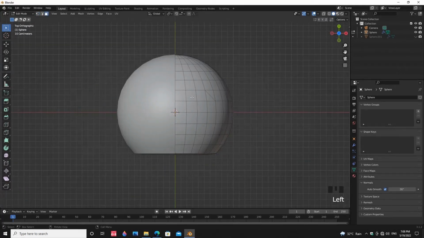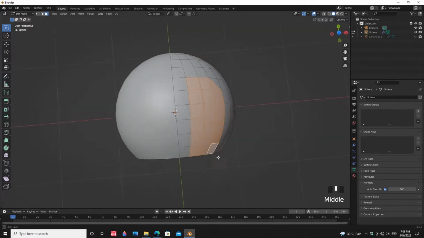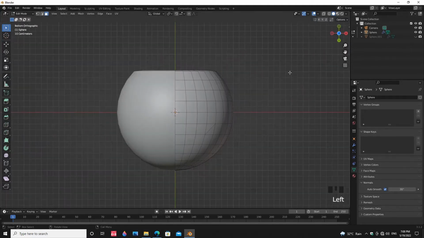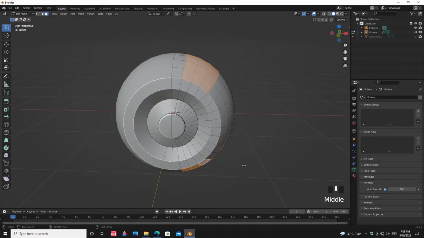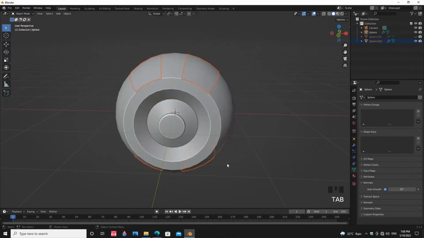Select the top and bottom faces, then duplicate the faces. Press P and click on Selection.